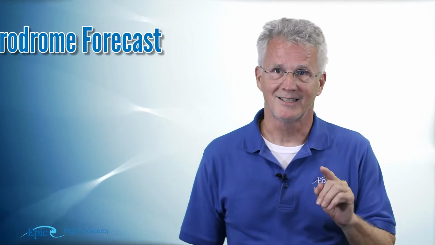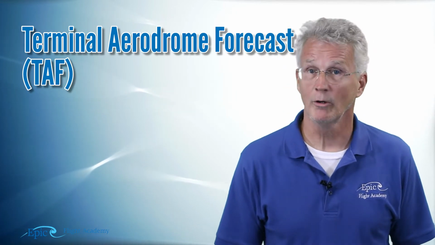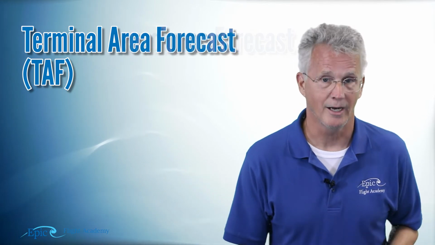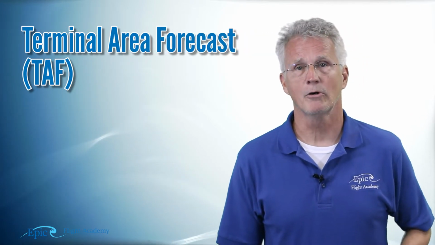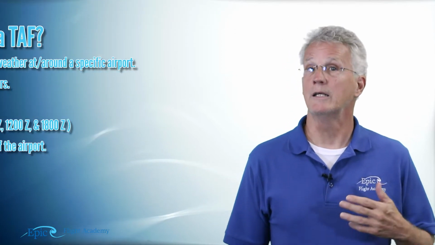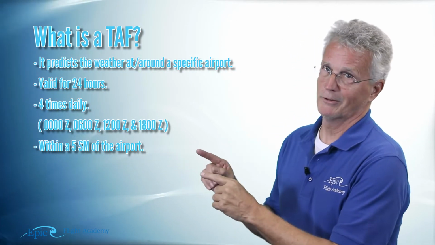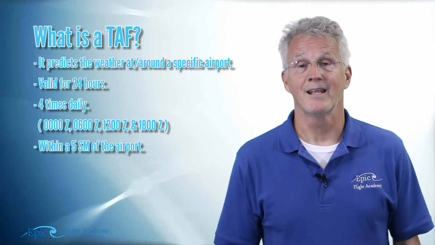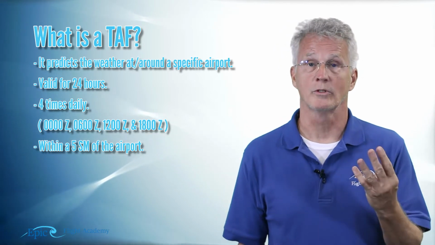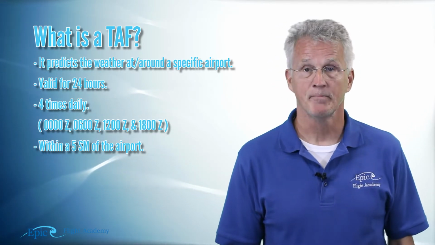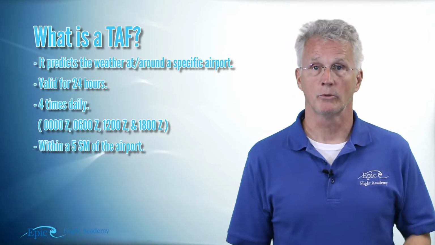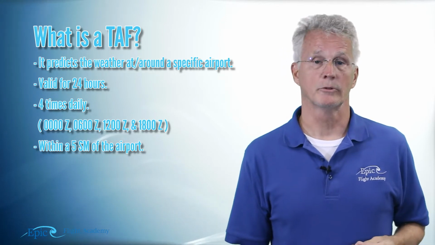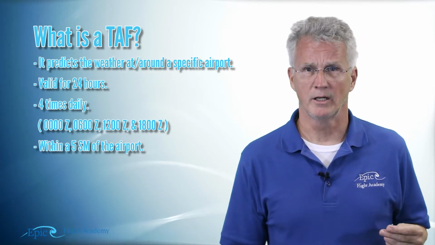I'm going to find out in a TAF. A TAF stands for a Terminal Aerodrome Forecast, commonly called a terminal area forecast. Now, the terminal area forecast predicts the weather much better than the crystal ball for a 24-hour period, and they are typically issued 4 times per day. They come out at 00 Zulu, 0600 Zulu, 1200 Zulu, and 1800 Zulu.